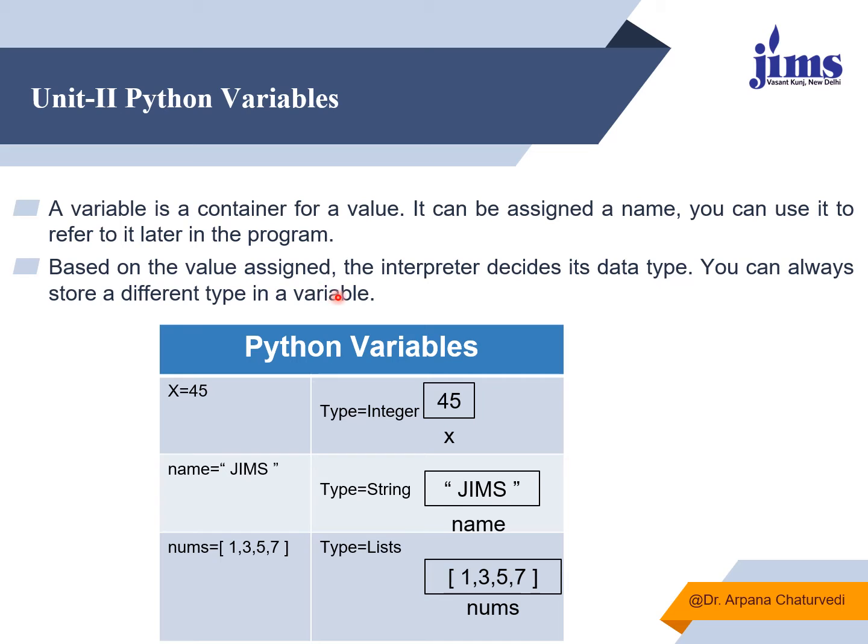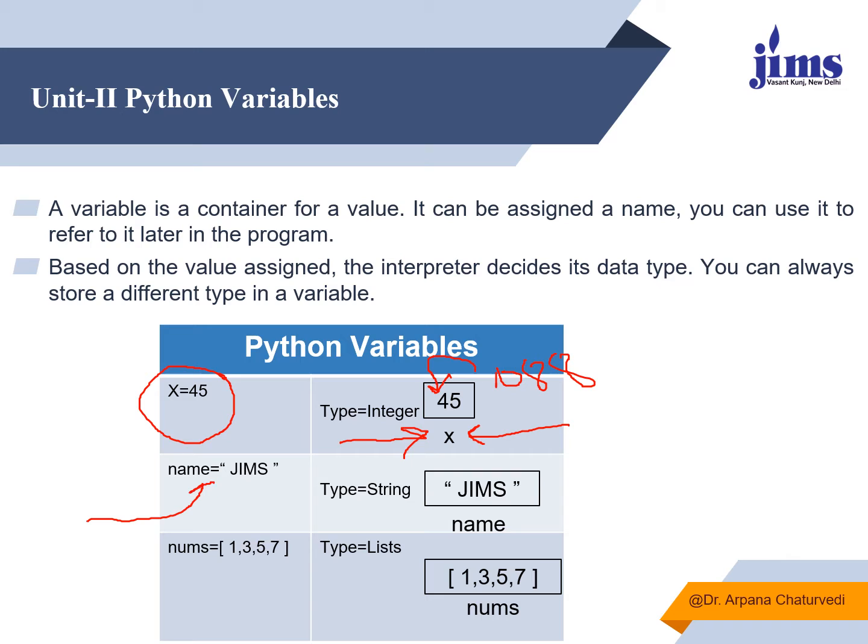Based on the value assigned, the interpreter decides its data type. You can always store different kinds of values, or different data types of values, in a variable. For example, here I am saying x is equal to 45. It means in the memory there is a location with some memory address, and within this memory address one value is stored, and that value is 45. Whenever in the program I want to refer to this value, I'll refer to it using this name.